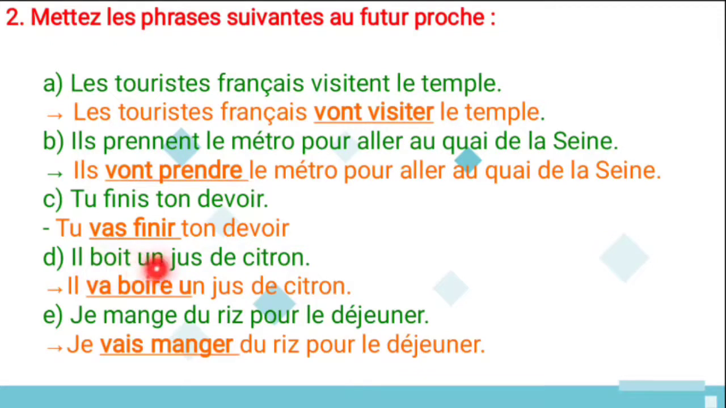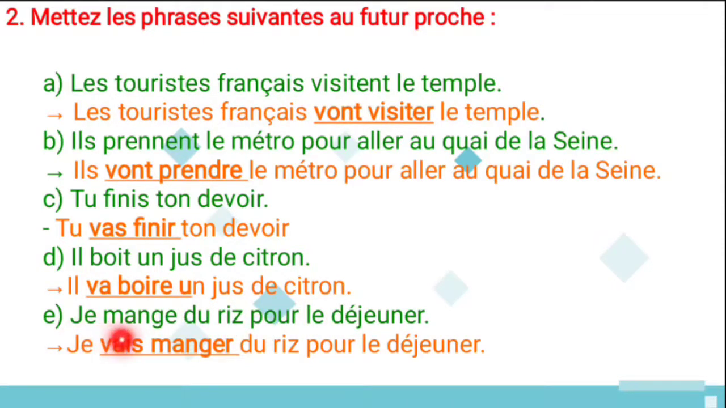And il boit un jus de citron. So he drinks the lemon juice. And here the verb is boire, and the infinitive verb is what? Boire. And this is a verb conjugation. And il va boire un jus de citron. And he is going to drink the lemon juice.